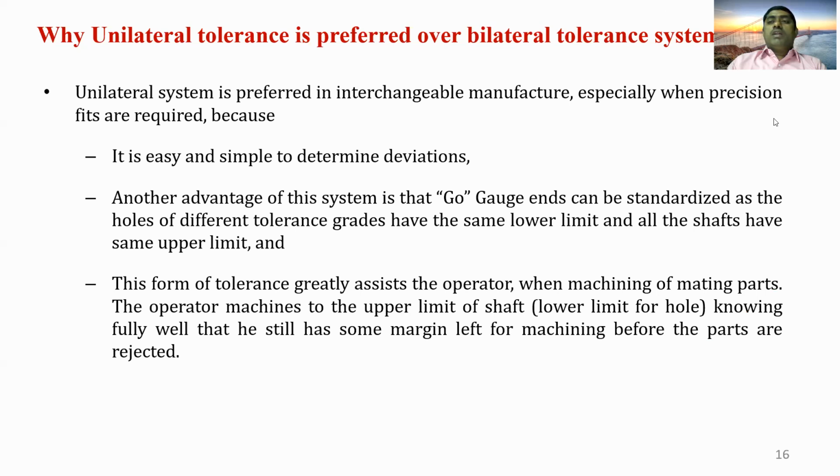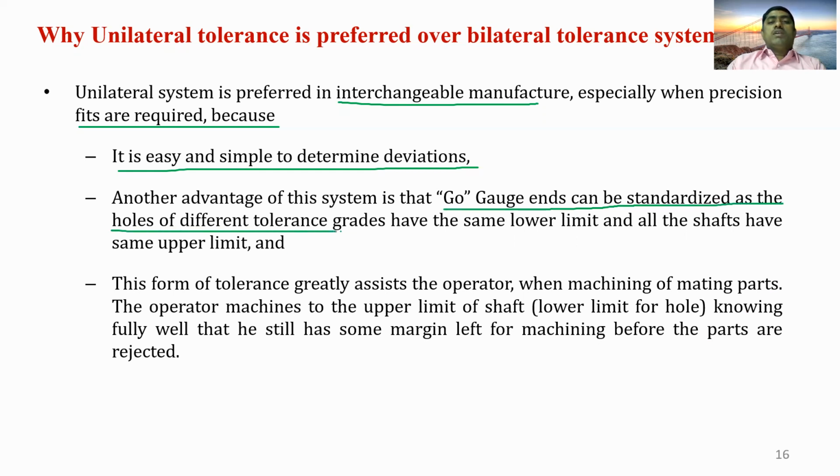So why is the unilateral tolerance system preferred over the bilateral tolerance system? It is preferred in interchangeable manufacture, especially where precision fits are required, because it is easy and simple to determine the deviations. Second, the unilateral system can be used for go gauge ends that can be standardized, as holes of different tolerance grades have the same lower limit and shafts have the same upper limit.